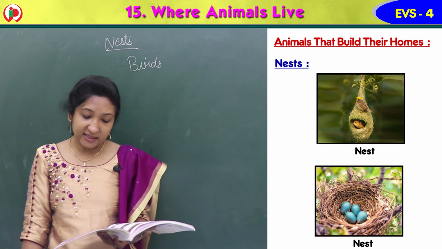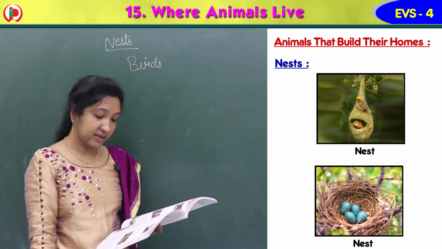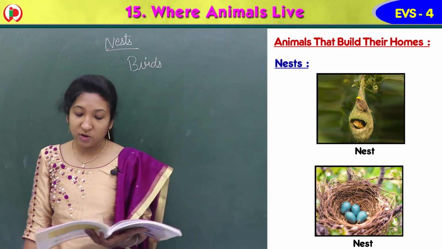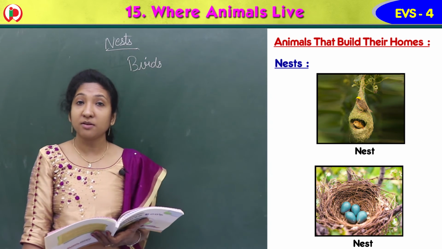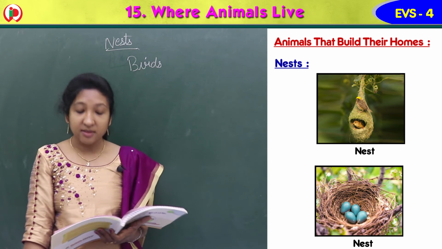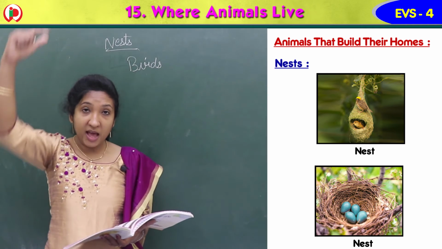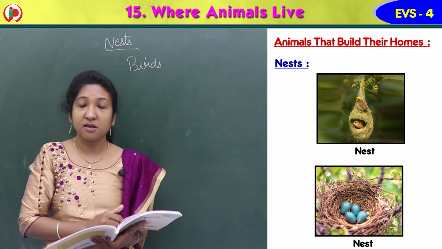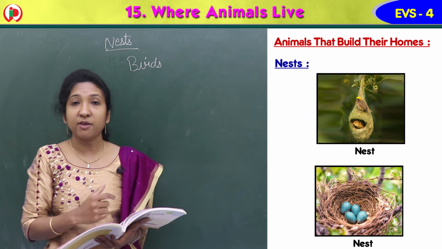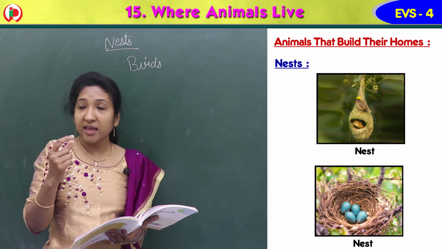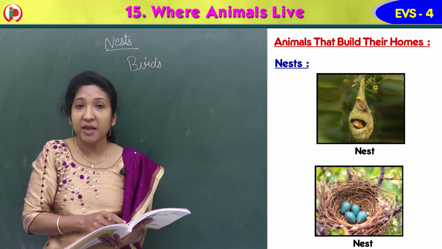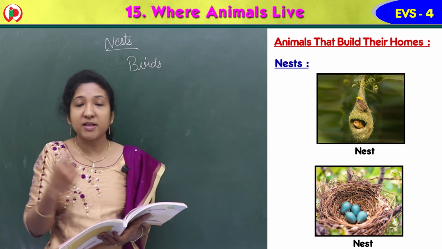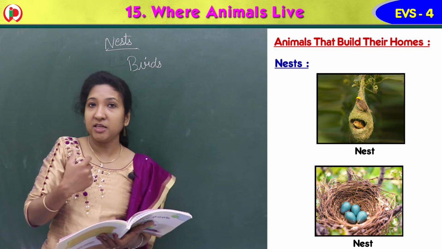They usually build nests in high and hidden places where their enemies cannot catch them. They are so intelligent, isn't it? When the birds lay eggs and give rise to small babies, some other animals will come and take them and eat them.